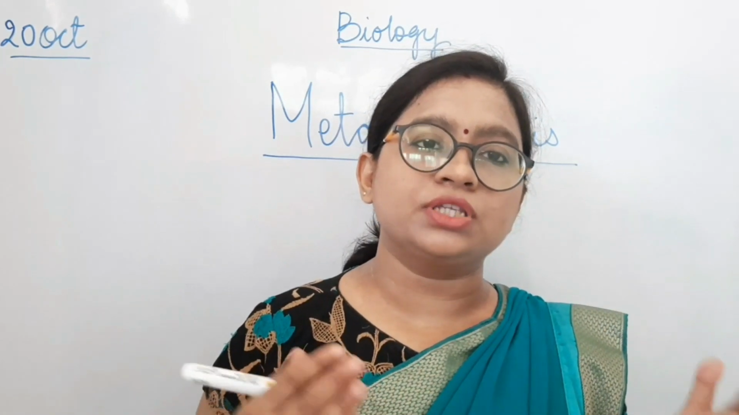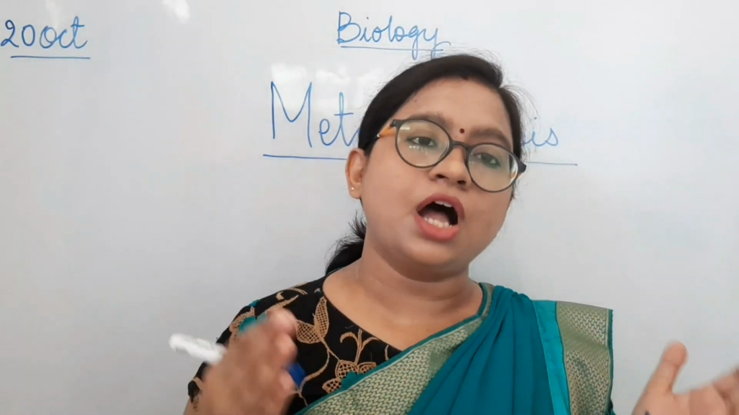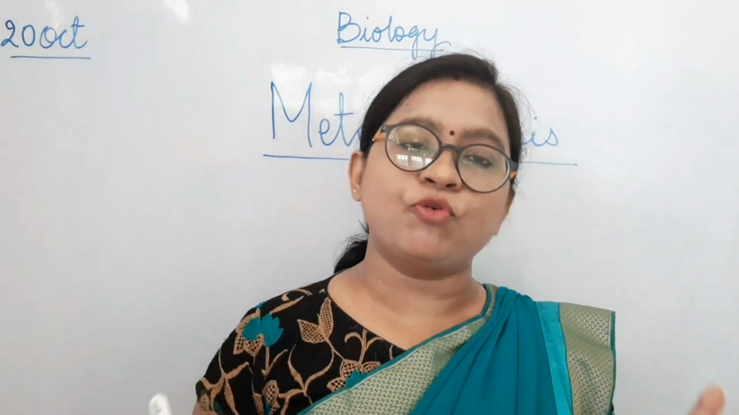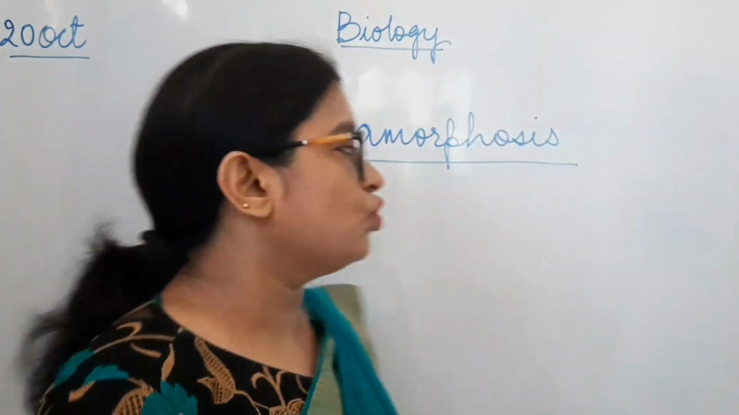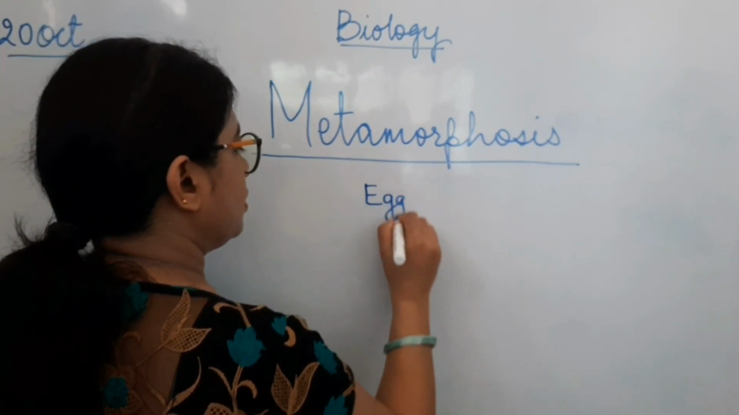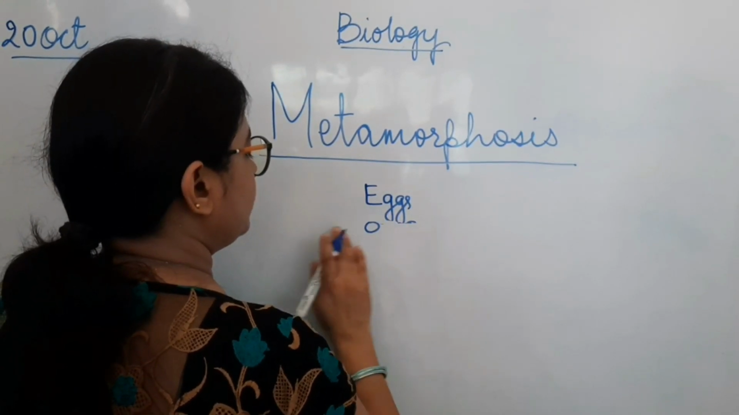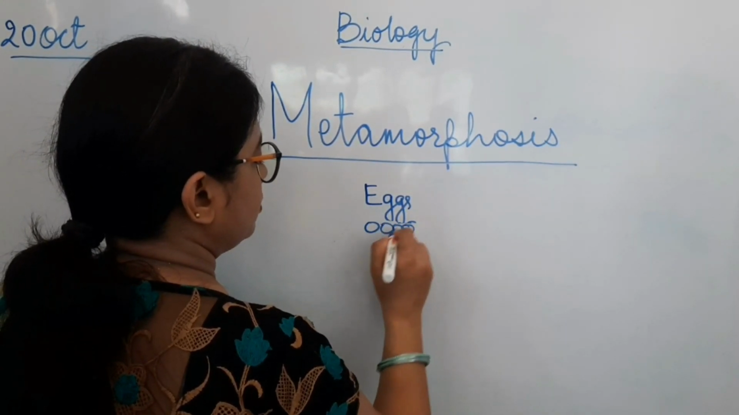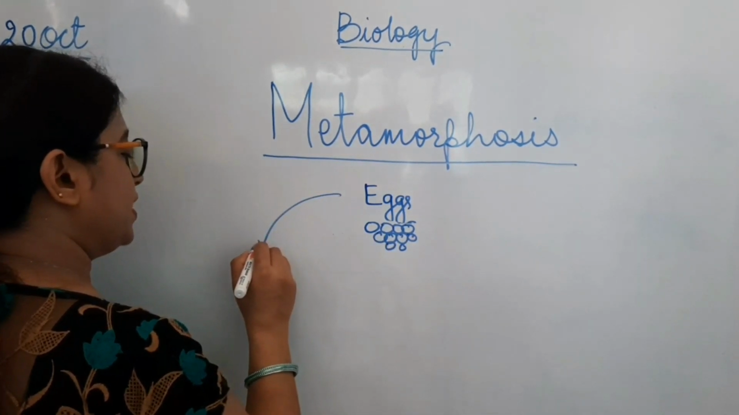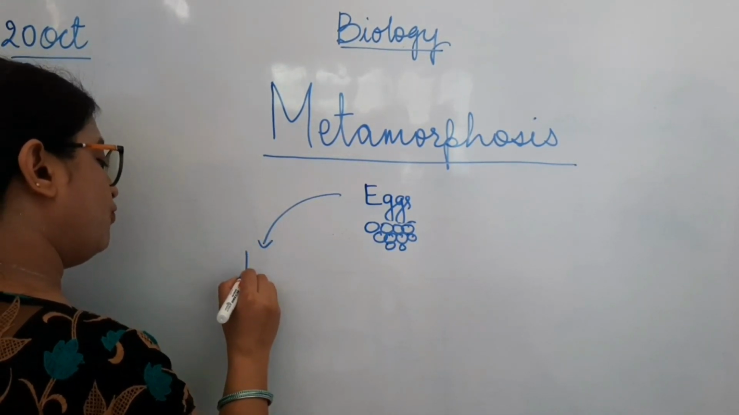So I'm going to start with the life cycle of an insect. The life cycle has different stages, and we are going to see how the different stages show different kinds of development before becoming an adult. First, this is the stage of eggs. Insects lay numerous eggs together, and these eggs develop into the next stage, that is the stage of larva.